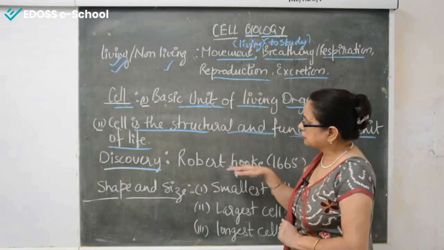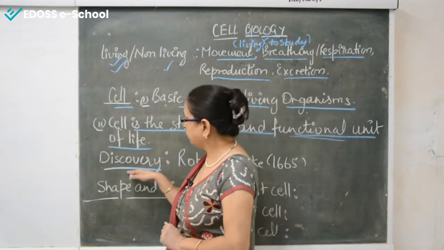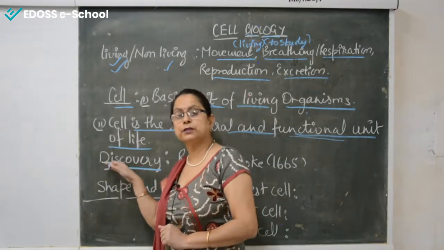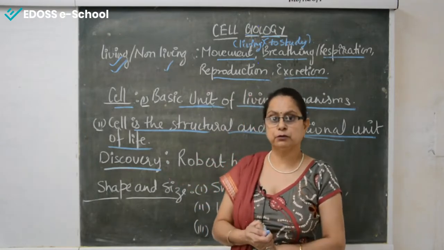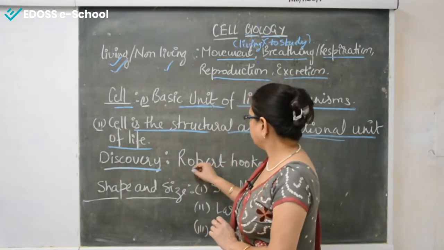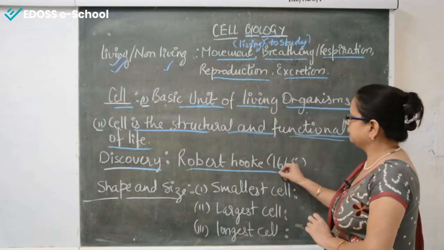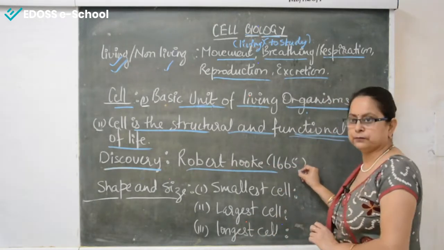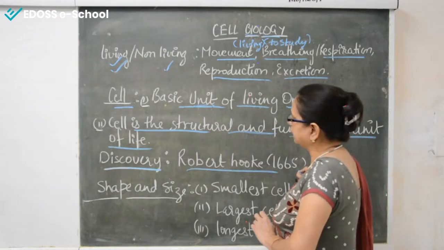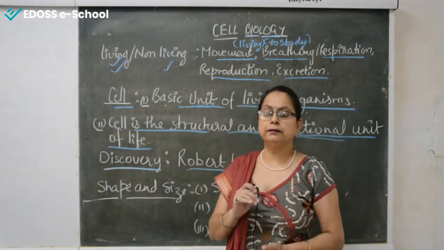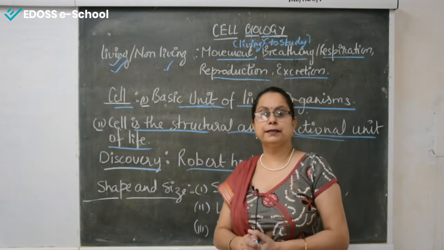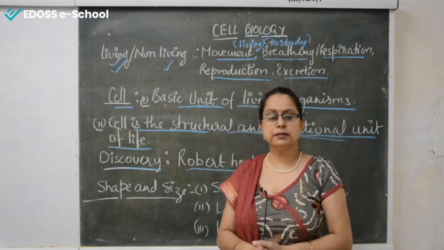Students, this topic is very important because questions have been asked from this point: who discovered the cell and when. We have to remember the date also. So Robert Hooke was the scientist. He discovered the cell in 1665. There is a very interesting story regarding it. He examined a thin slice of cork under the microscope, which was made by himself.